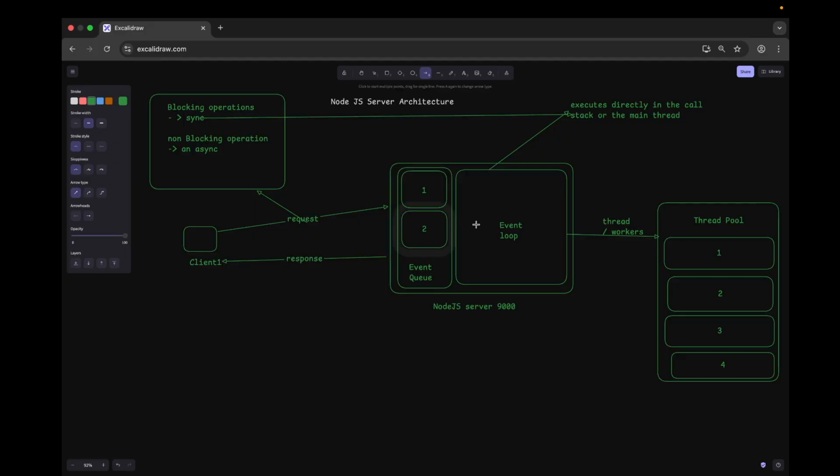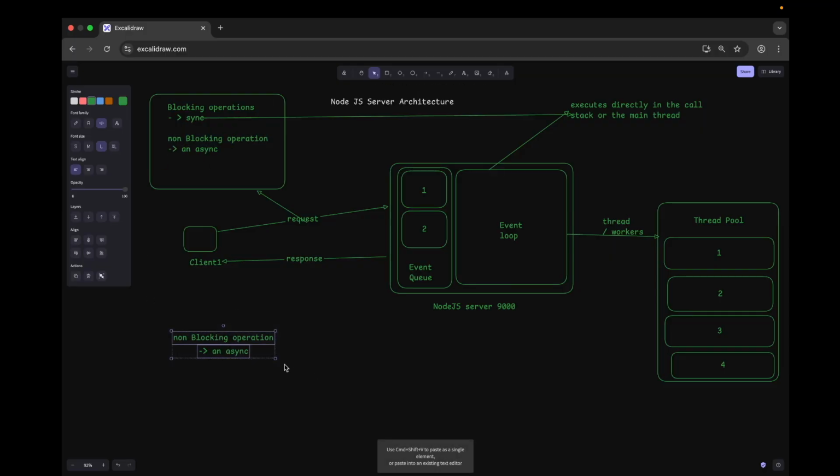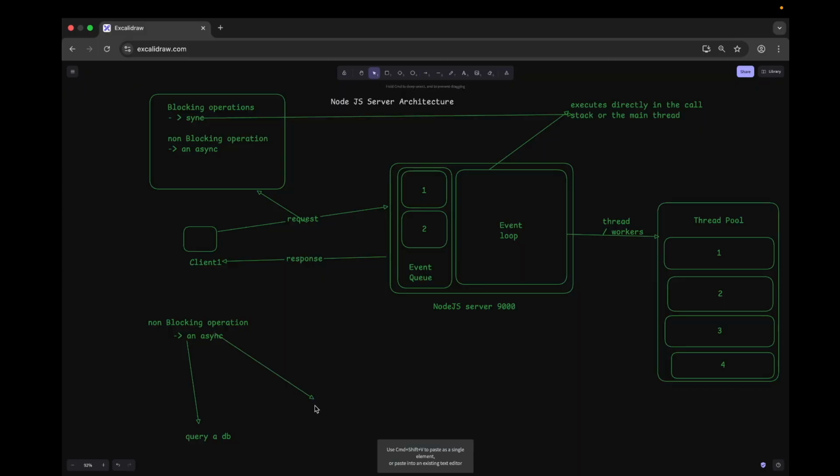Why does a non-blocking operation go to the thread pool? Because a non-blocking operation can query a database, fetch from an API, or need some computation.